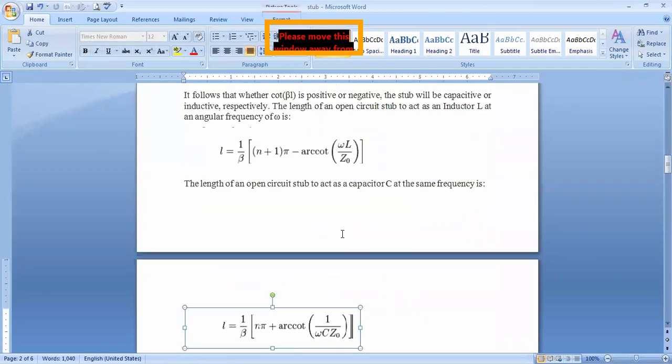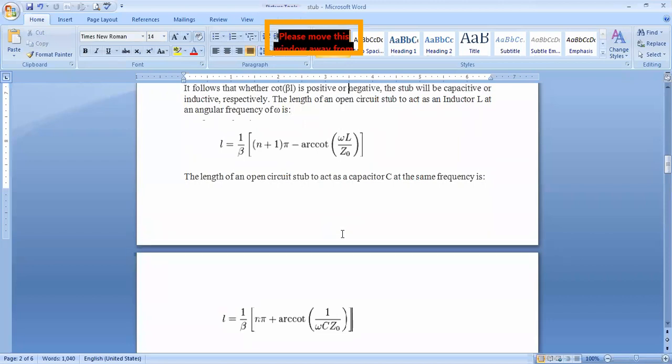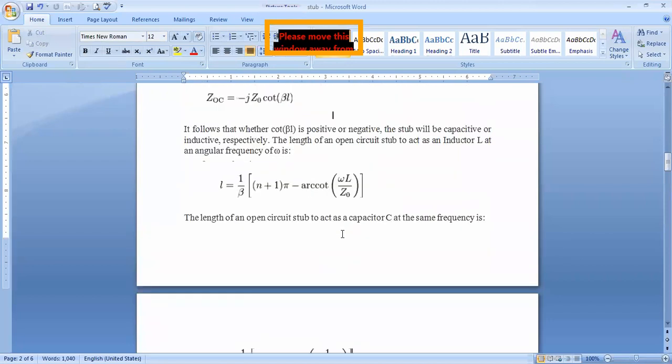Similarly, for the open circuit stub, from yesterday's concept, the input impedance of the open circuited line ZOC equals minus j into Z naught cot beta L. Of course, that is Z naught by tan beta L, the inverse of tan, represented as cot of beta L. For capacitive reactance and inductive reactance, they are represented like this.